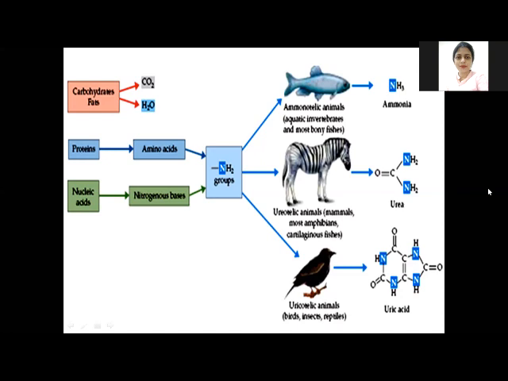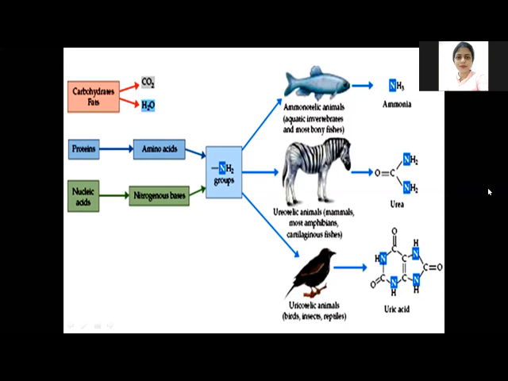Animals which excrete it in the form of urea are known as ureotelic animals; examples are mammals, most amphibians, and cartilaginous fishes. The last category is uric acid: animals which excrete it in the form of uric acid are known as uricotelic animals. Birds, insects, and reptiles excrete nitrogenous waste in the form of uric acid.